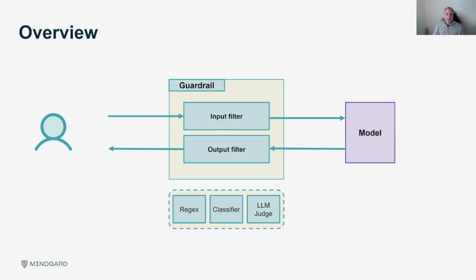Once that's been checked by the guardrail, it then goes to the model. The model, assuming it's not being blocked, will do the instruction requested and then output this back to the user. And by doing so, some guardrails are designed to do bidirectional checking, which means they're going to look at the output filter. And they're going to check again with the same technique, is this output in line with my security and policy? So for those who work in security, this concept isn't completely innovative. It's still a firewall and still checking for rules. But the main thing is the different type of techniques we put in place.